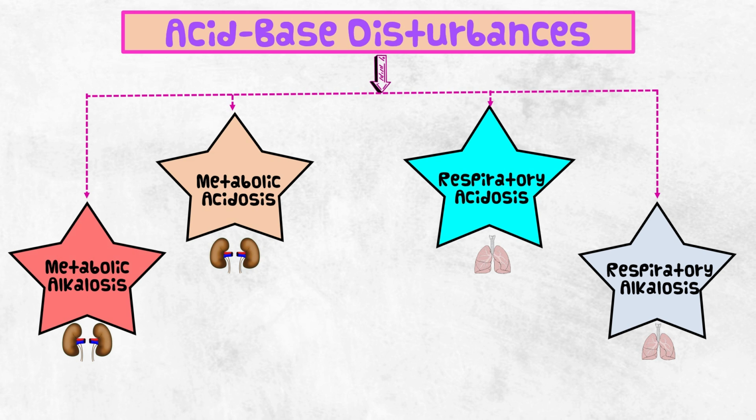Metabolic acidosis occurs when kidneys fail to excrete metabolic acids. Metabolic alkalosis occurs when kidneys excrete large quantity of hydrogen. Let's discuss the metabolic acidosis and metabolic alkalosis in detail.